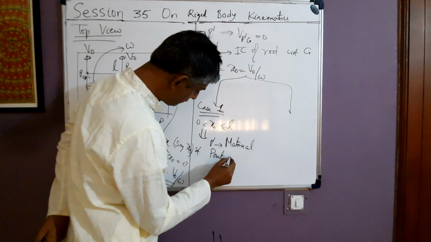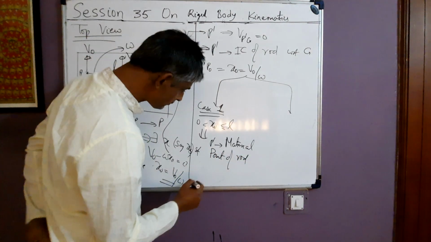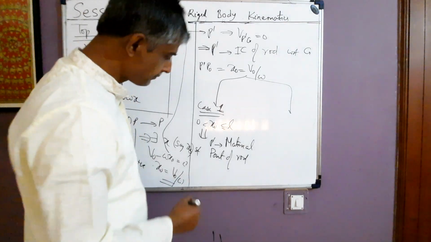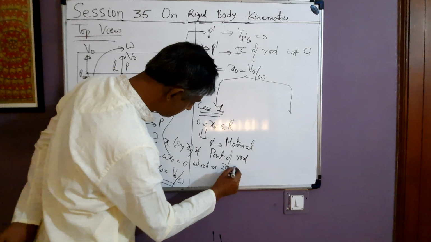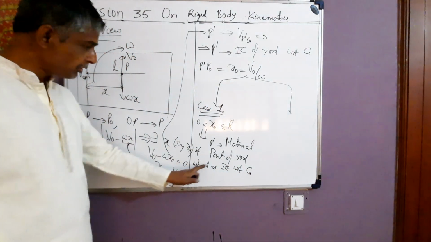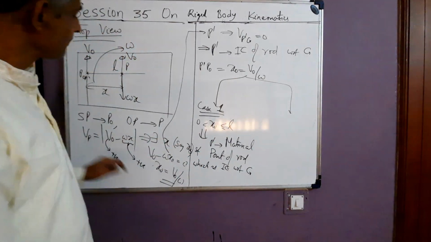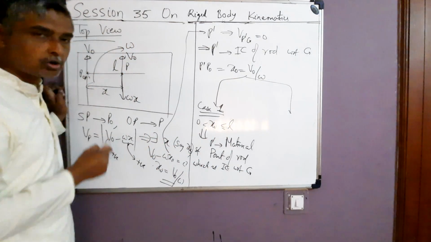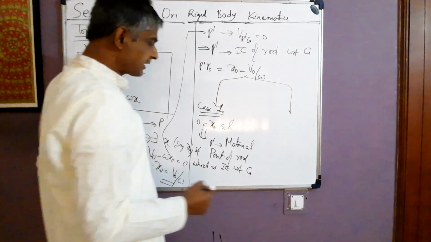P dash is the material point of the rod, which is the IC with respect to G, G meaning ground frame. So P dash is the material point of the rod, which is the IC of rod with respect to ground at the given instant. So in this case, IC coincides with the real location of the rod, the material point of the rod.